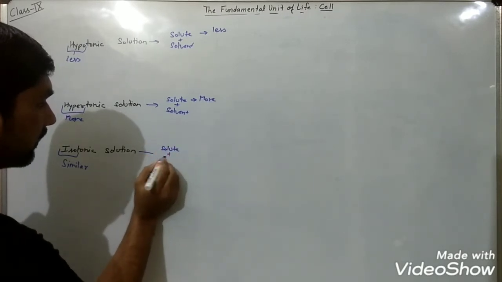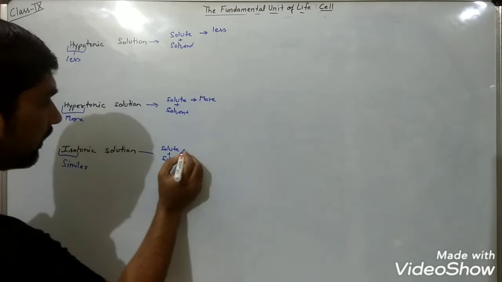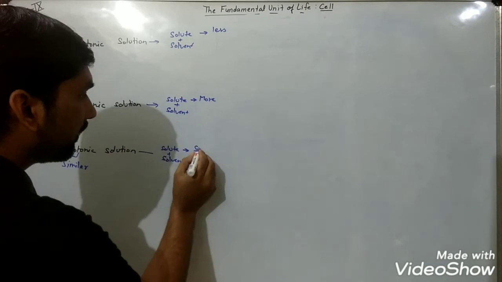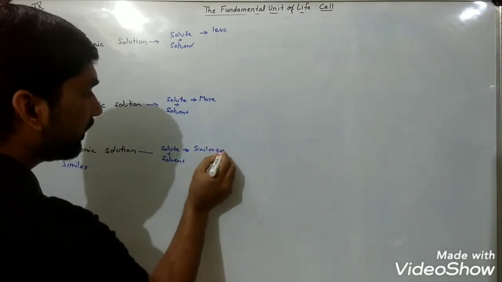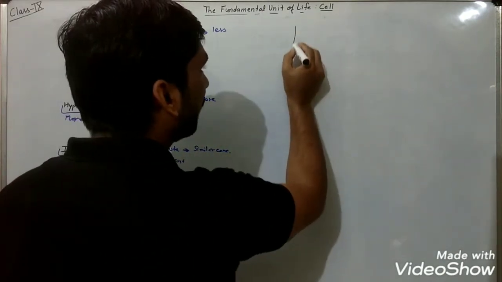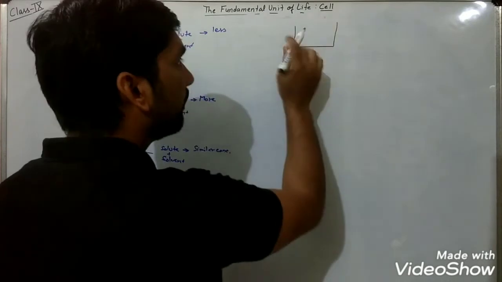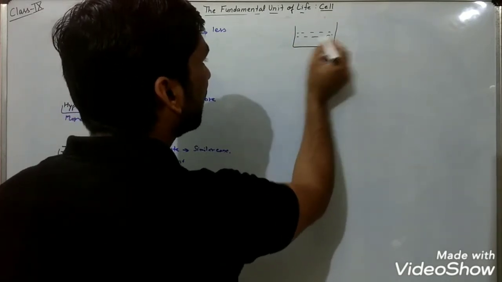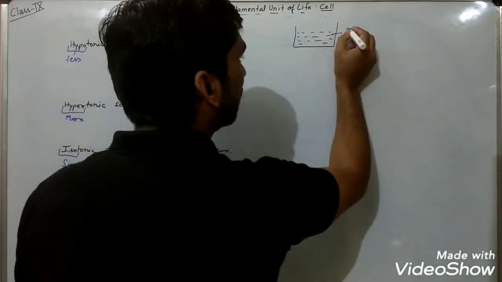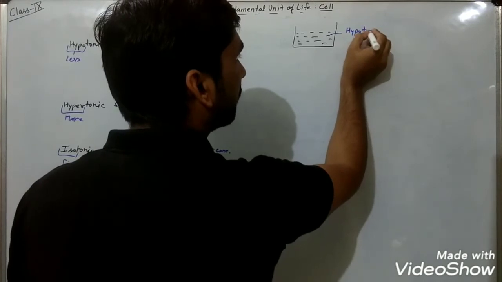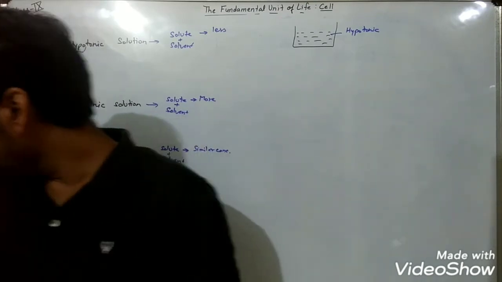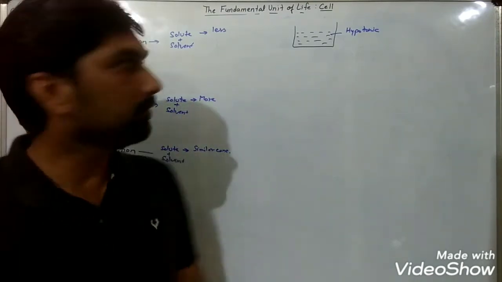is solute plus solvent, but the concentration of solute will be similar. For example, suppose we have a beaker or bowl or container having a solution, you can see here, and this solution is hypotonic. We are going to place a cell in this solution.